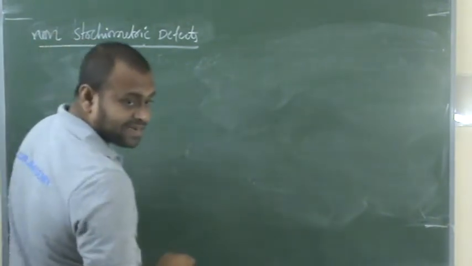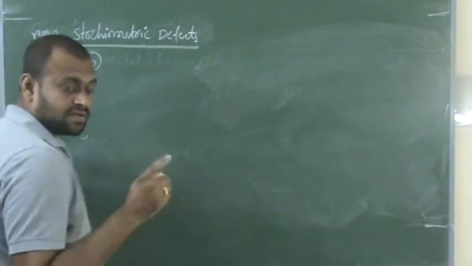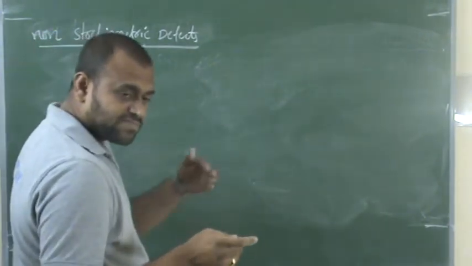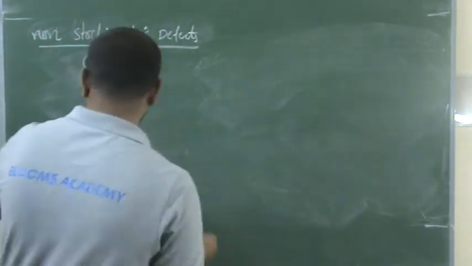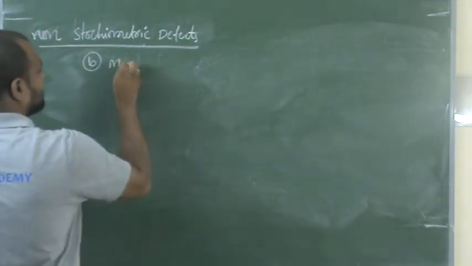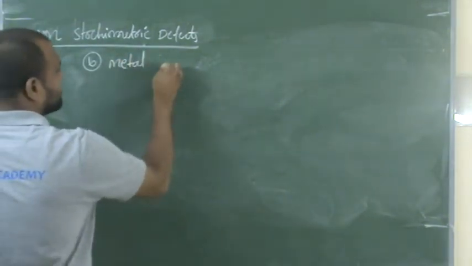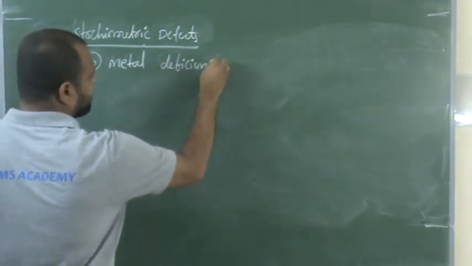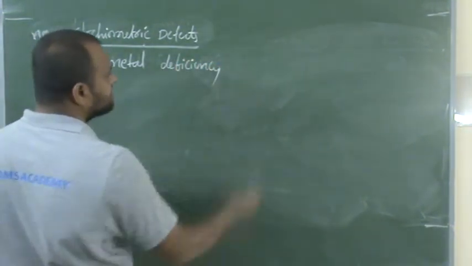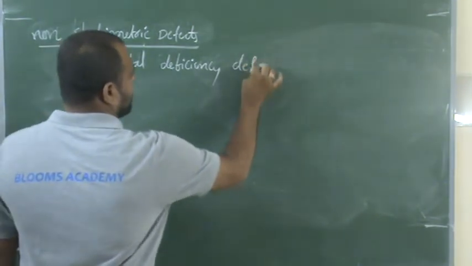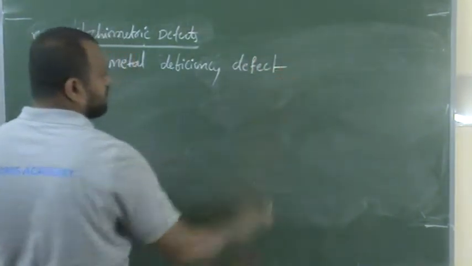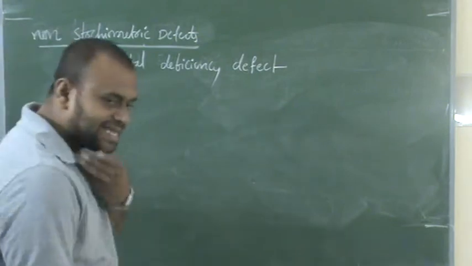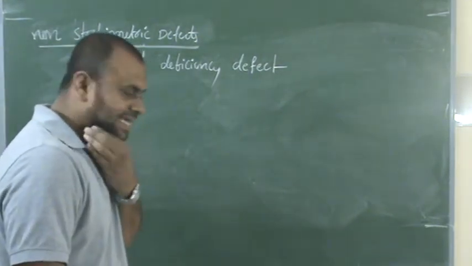In non-stoichiometric defects, this is the second type. Non-stoichiometric defects, the first one is metal excess and the second one is metal deficiency defect. Are you following?